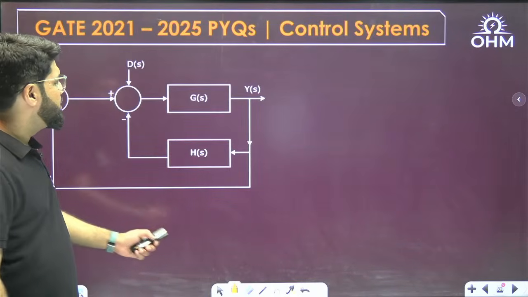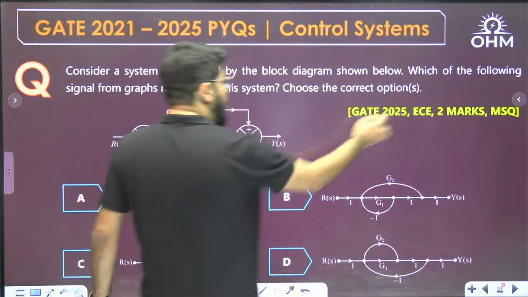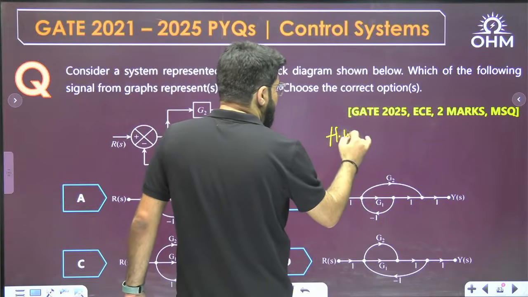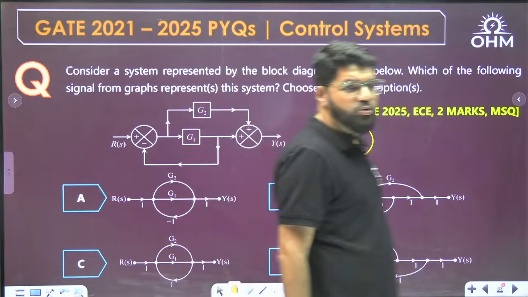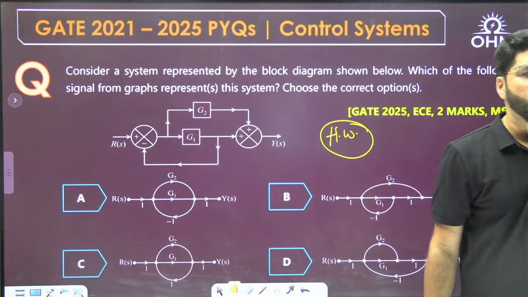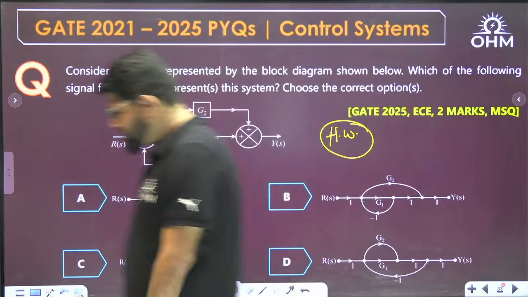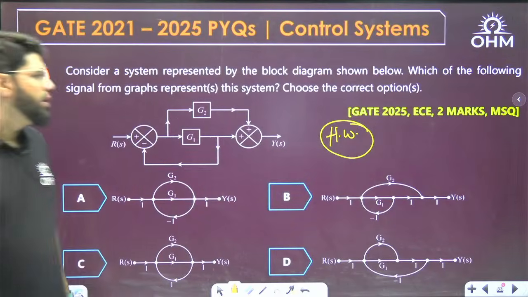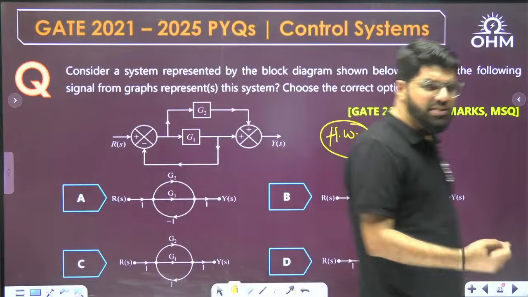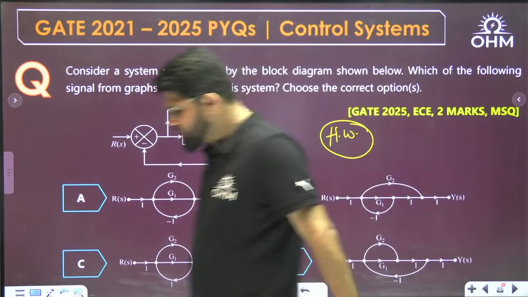And here it is, another homework for you. This one is again an ECE MSQ question, ECE 2 marks 2025, but again I will give you the hint. This again they give as an MSQ question, but only one answer will be correct. This is the hint to the question. Only and only one answer will be correct. I am not telling the answer, you have to try. That is how it is the homework for you.